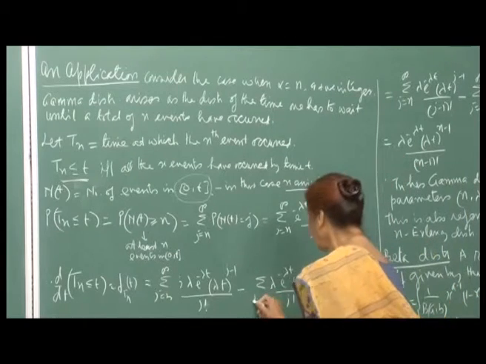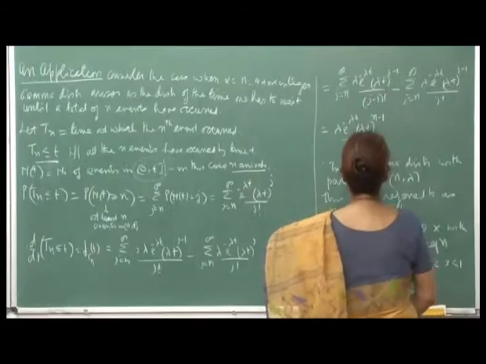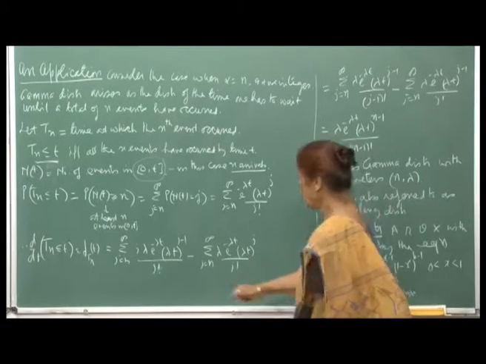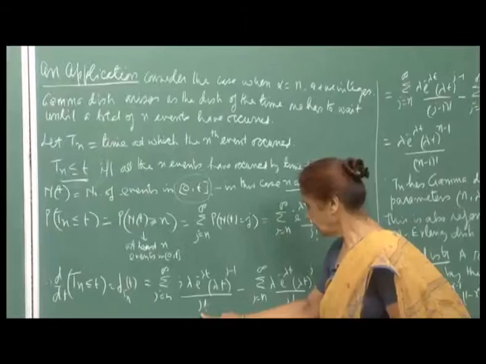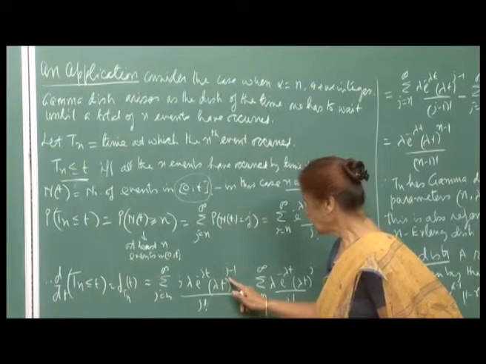And here j varies from n to infinity. Just rearrange the things a little bit, j cancels out here. So, it will be j minus 1 factorial, lambda t raised to j minus 1.